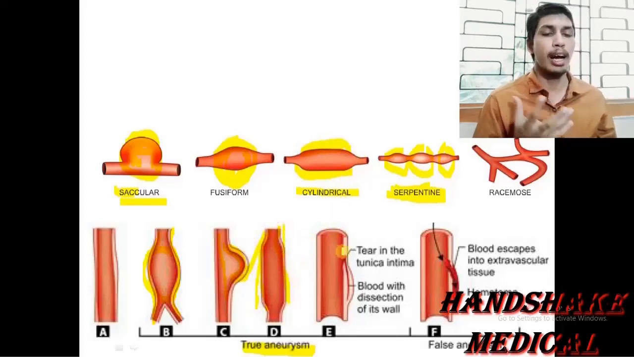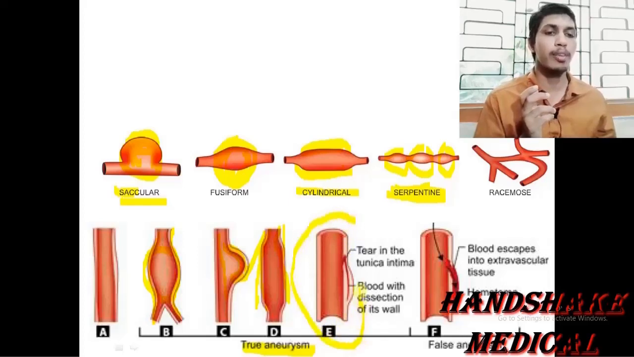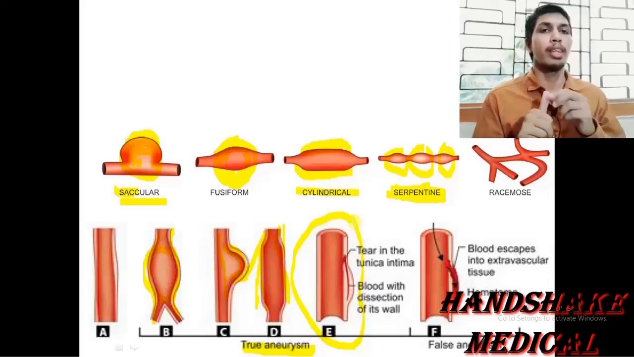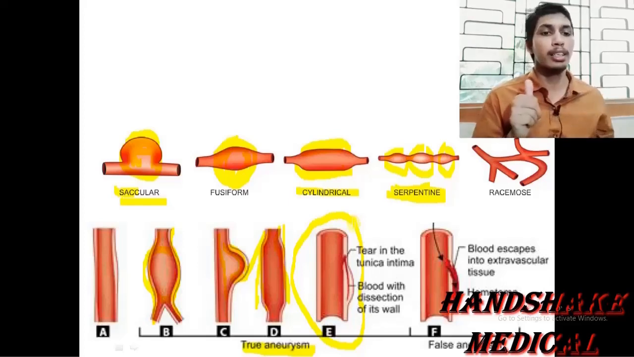And the fifth one is the dissecting aneurysm or the aortic dissection. I have given the new term aortic dissection. So this one is the aortic dissection type of aneurysm, and it is present in all the three types of aneurysm. That is because the vessel wall is affected, because there is a tear, there is a breach in the tunica intima.